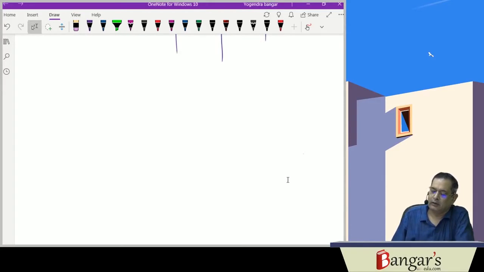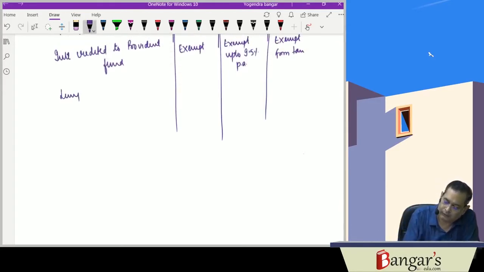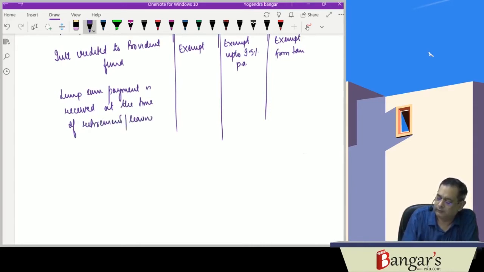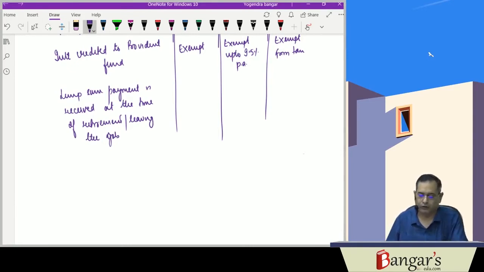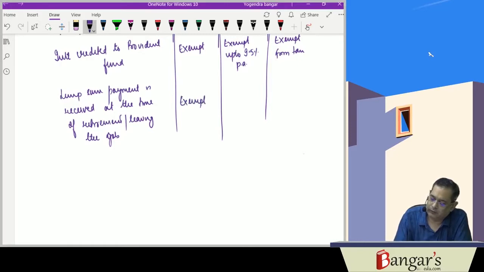Then, in case any lump sum payment is received at the time of retirement or on leaving the job, the same is exempt, unless the fund is treated as URPF.